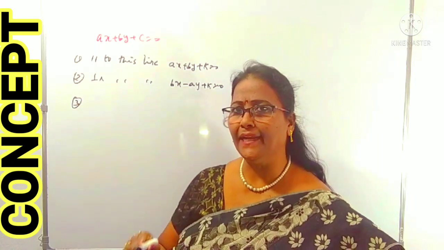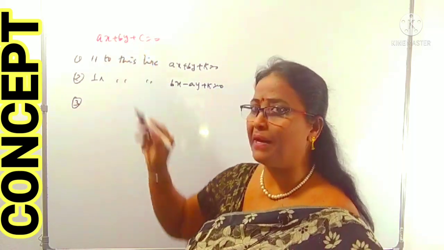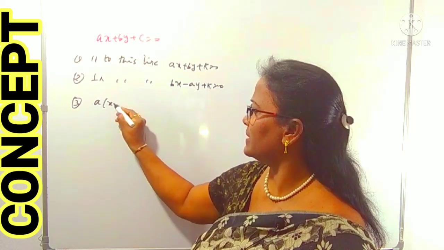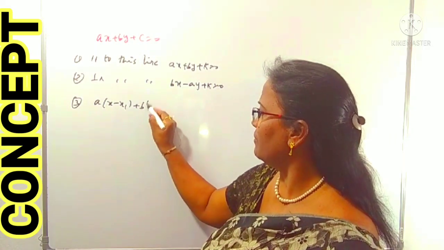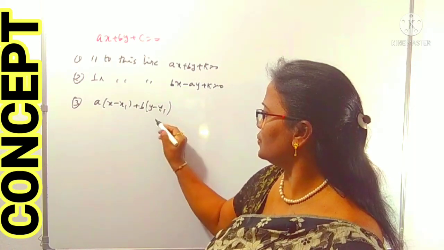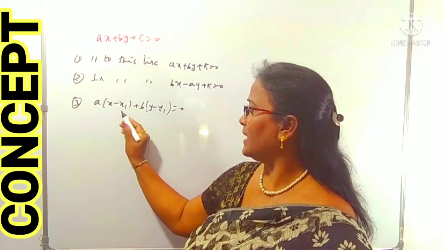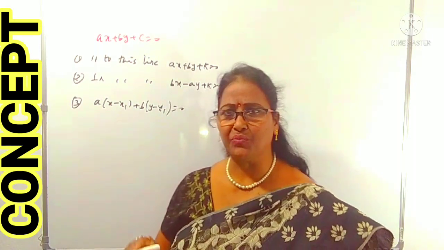Suppose you are asked for a line parallel to this line and passing through some given point. We can use a of x minus x1 plus b of y minus y1 equals 0. This equation is parallel to the given line and also passes through the point x1, y1.